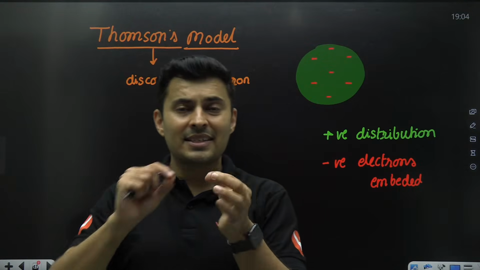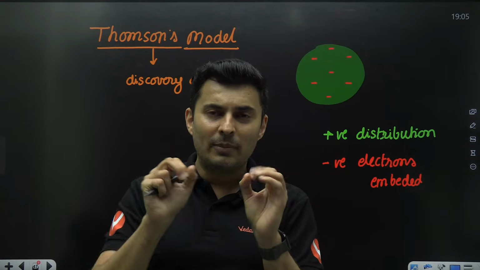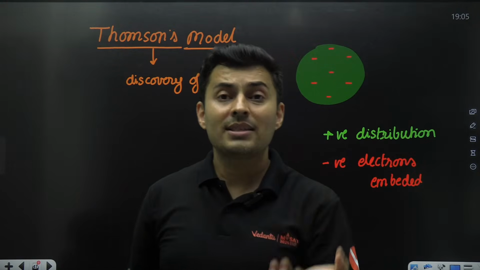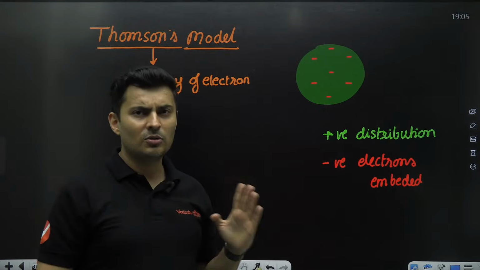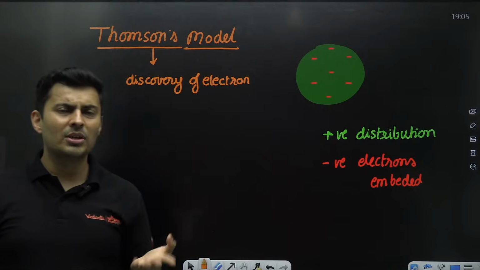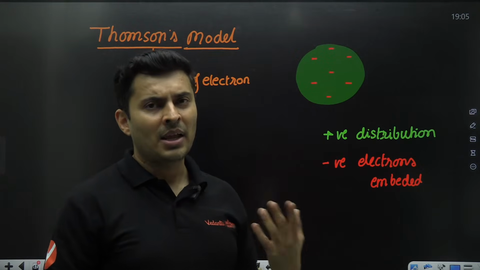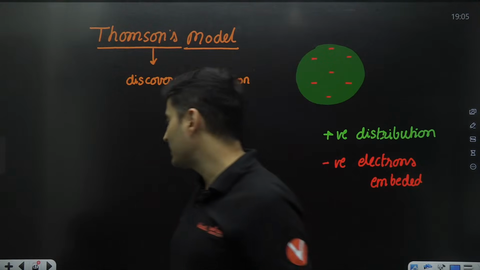And just like the seeds can be removed easily, you apply some force and the seeds come out, in the same way the electrons also get knocked out. That's what Thomson's idea was. Thomson could not explain many more things, and that is what Rutherford tried to explain.